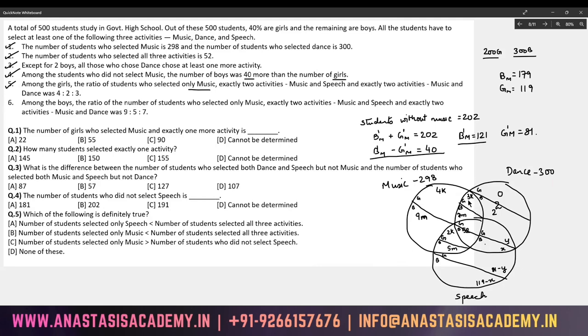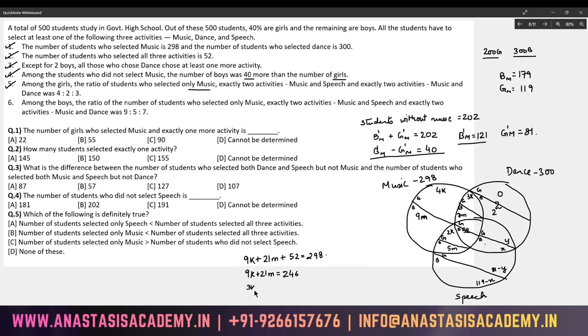Let's see: 3K plus 4K plus 2K is 9K, plus 9M plus 7M plus 5M is 21M, plus 52 is equal to 298, the entire music circle. So 9K plus 21M is equal to 246.